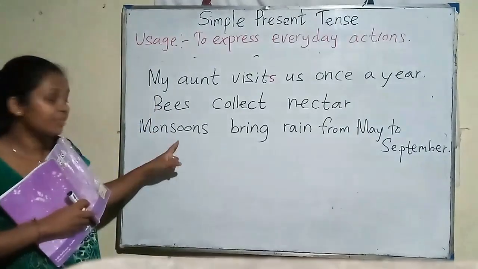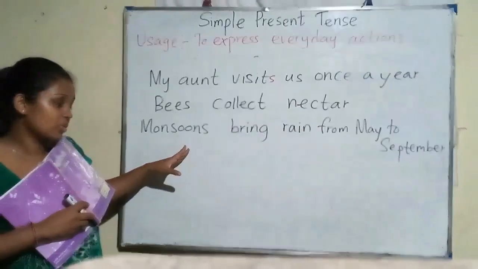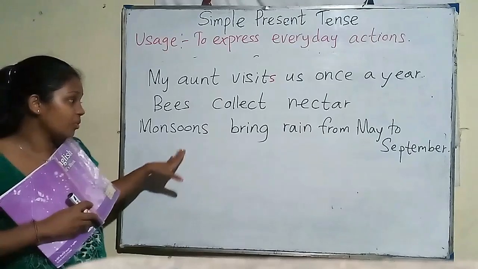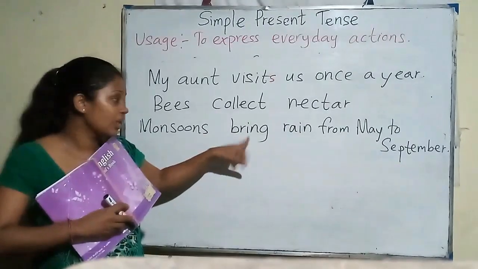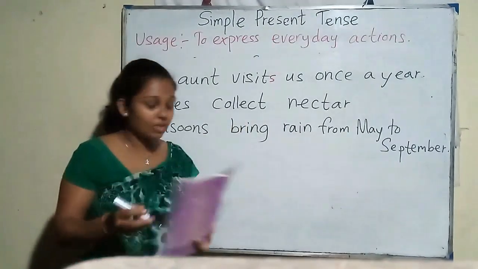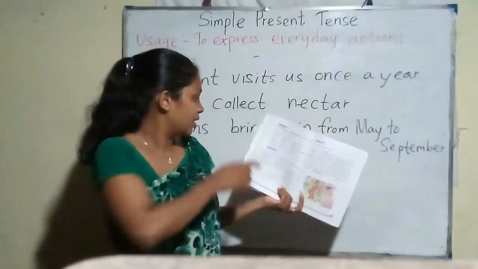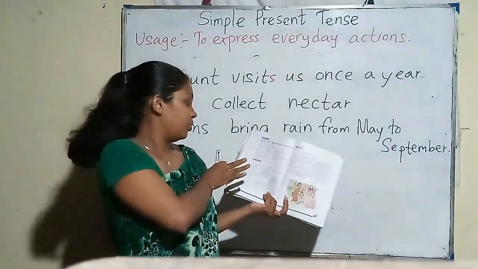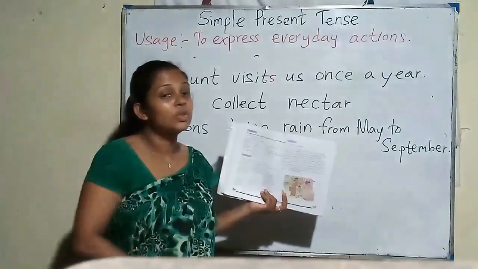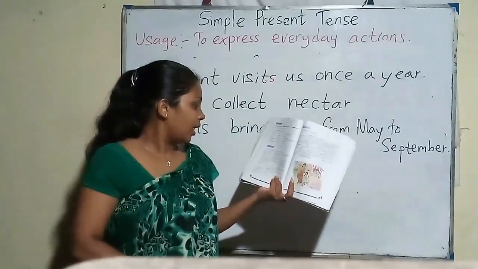Here the subject is plural, monsoons. So the subject is plural, the verb is plural. We don't want to change the verb. I think these are enough for you. You can do the rest.